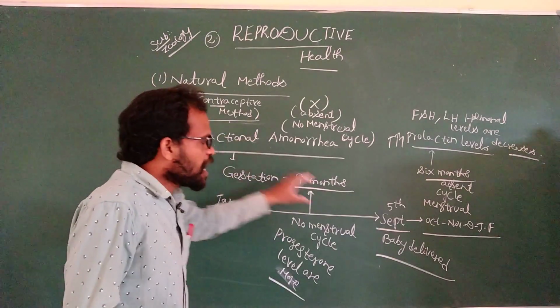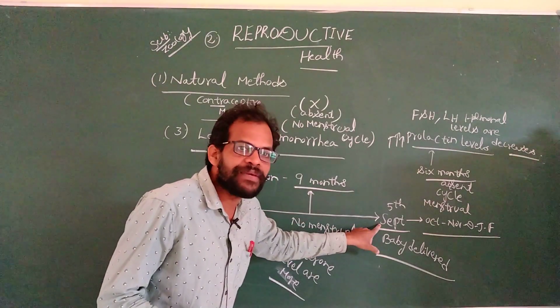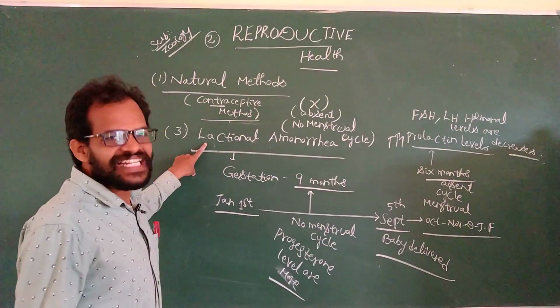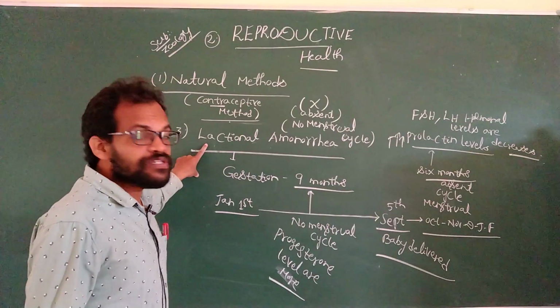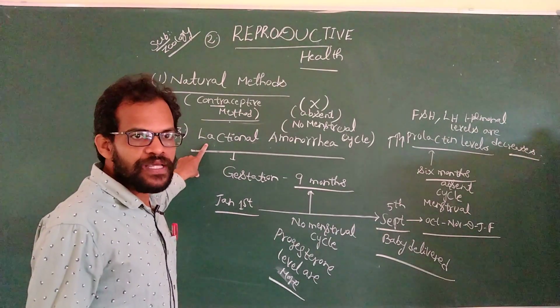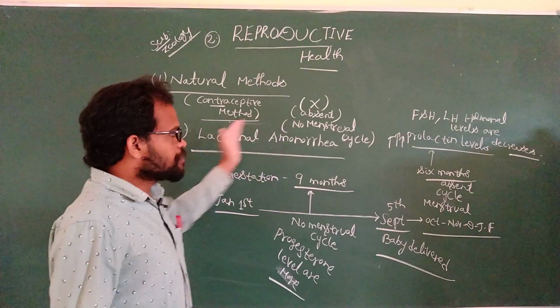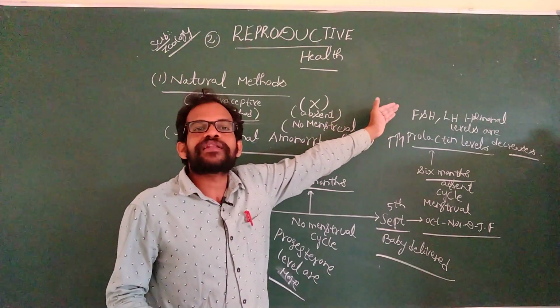The lactation period means the period after the delivery of the baby. The mother's mammary glands produce more milk, and along with the milk the mother produces prolactin hormone.